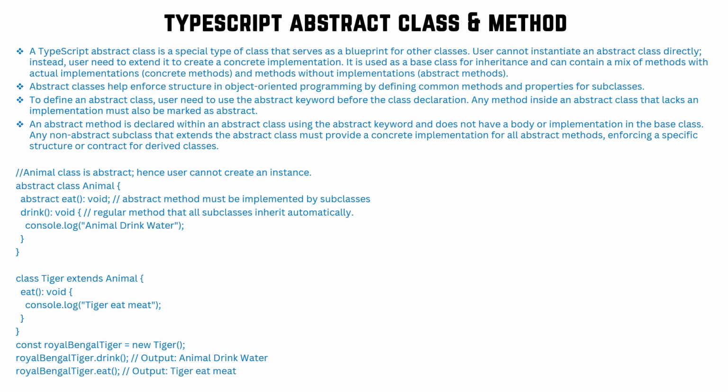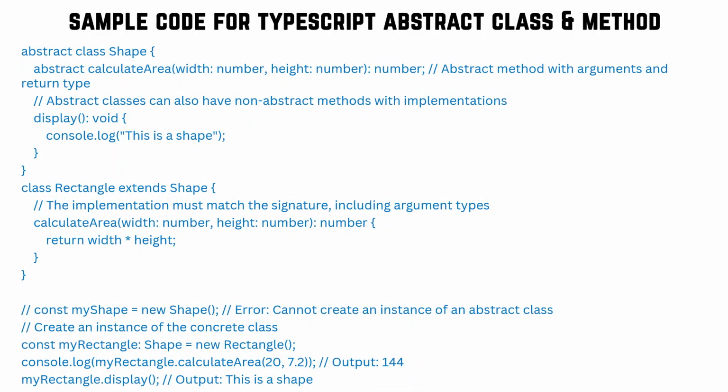A non-abstract or concrete method can have a body, whereas an abstract method cannot have a body. An abstract class is created with the abstract keyword, and then you can extend it to another class. But whenever extending, we need to make sure that all the unimplemented methods are implemented in the normal class. An interface is 100% abstract in nature. In an interface, though you are not writing the word abstract, all the methods you define will be 100% abstract in nature.